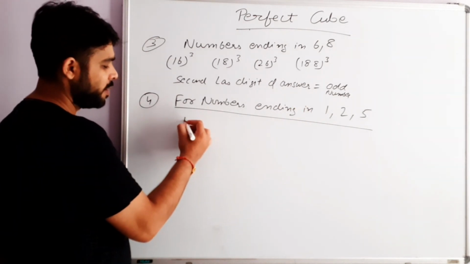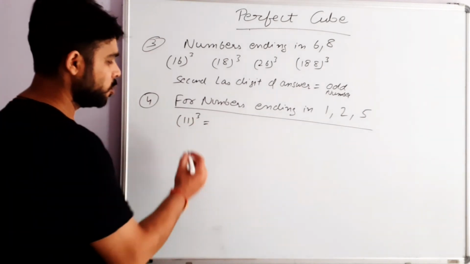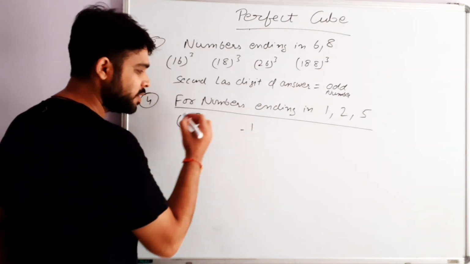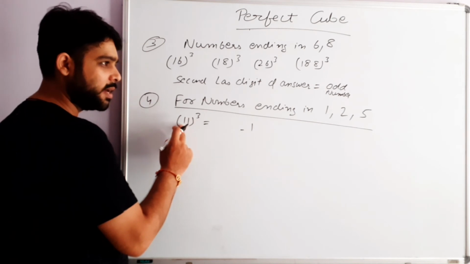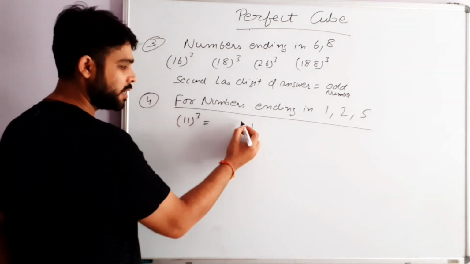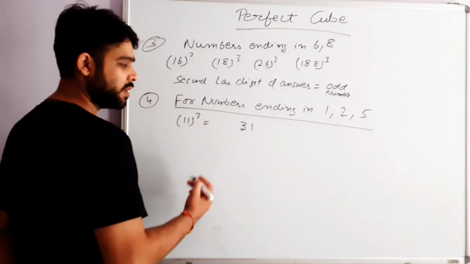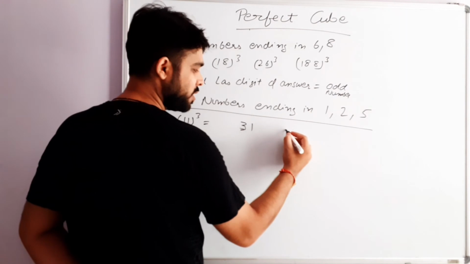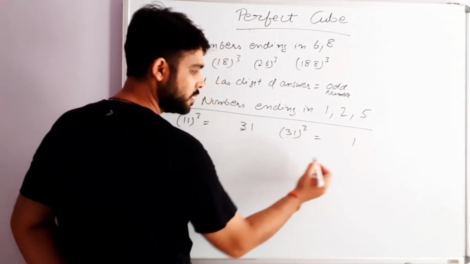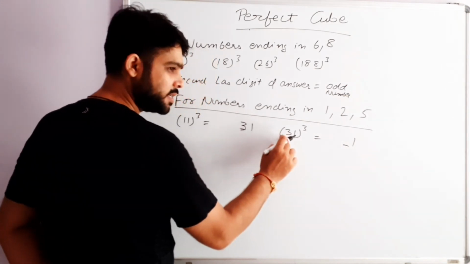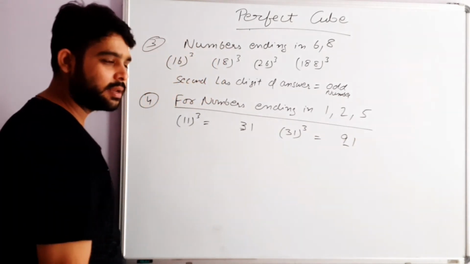So let's see, suppose you are finding 11 cube. Then you know that the last digit will be 1, and for the second last digit, just multiply the tens digit, which is 1 here, with 3 and you will get your second last digit. So the second last digit of this answer will be 3. If you are finding 31 cube, the last digit will be 1, and the tens digit is 3, multiplied by 3 you will get 9. So the second last digit will be 9.